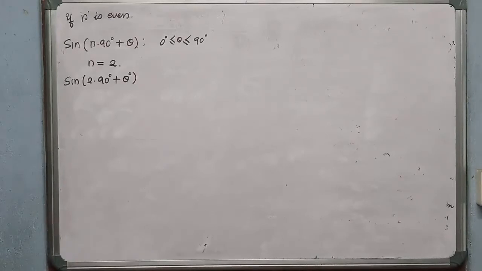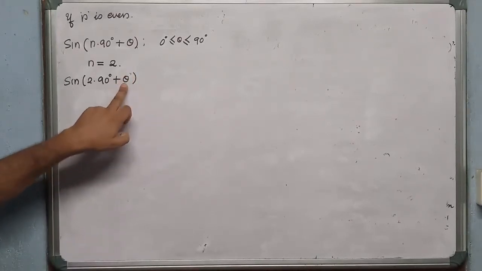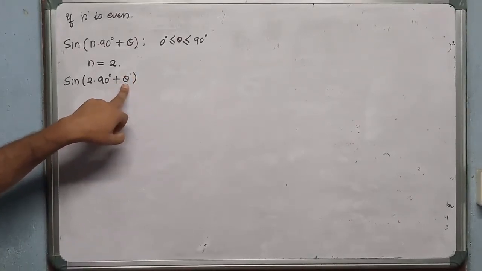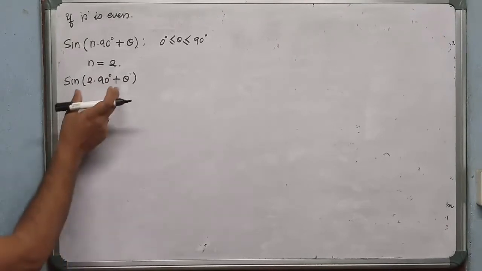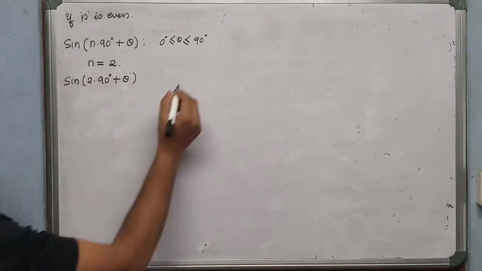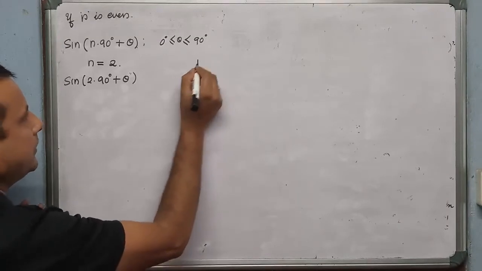Theta is a smaller angle, maybe 1 degree to 90 degree. This theta is 1 to 90 degree. And this particular quantity lies in which quadrant? First I'll draw the quadrant system, then we'll discuss.